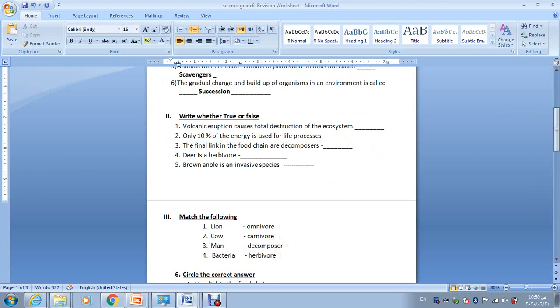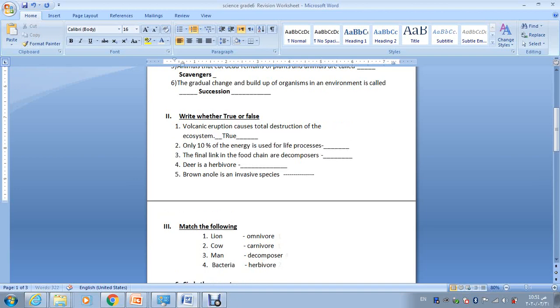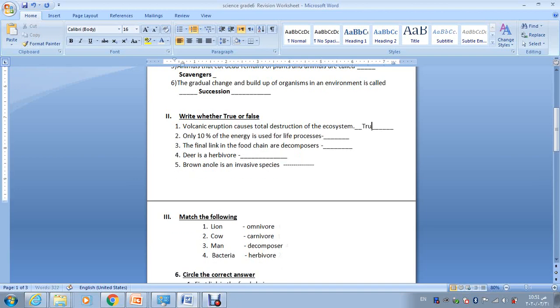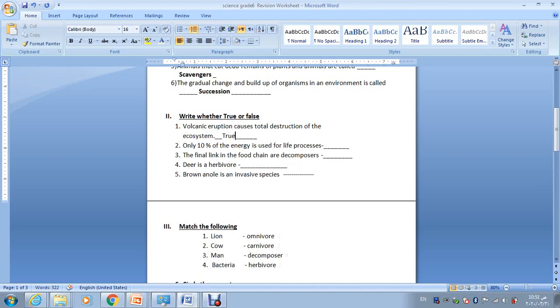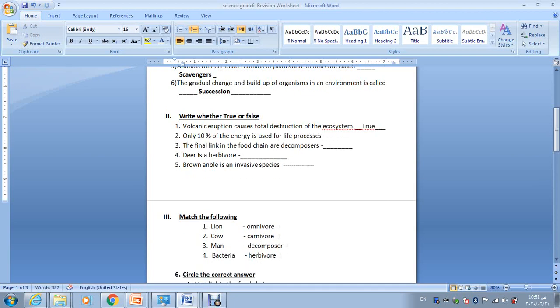Question number 2, write whether true or false. Volcanic eruption causes total destruction of the ecosystem. That's true. Remember when there is lava, everything is destroyed. Plants die, animals die. When the lava erupts from the volcano, of course the plants around the mountains die and the animals die because the lava is really hot. So it's going to cause destruction in the total ecosystem.